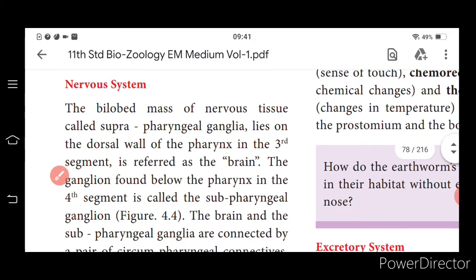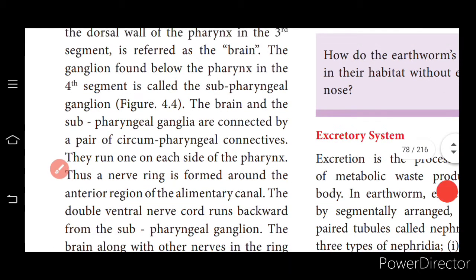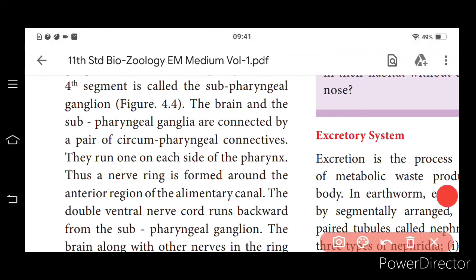The brain and the subpharyngeal ganglia are connected by the circumpharyngeal connectives. They run one on each side of the pharynx so that it forms a ring-like structure. It is called the nerve ring around the anterior region of the alimentary canal.